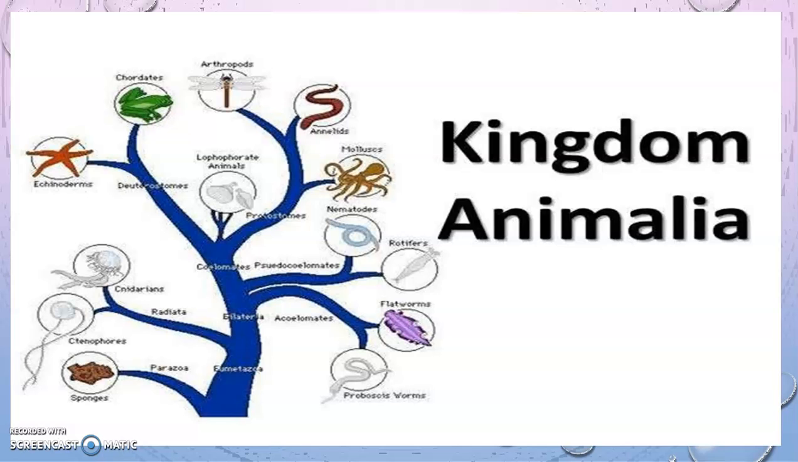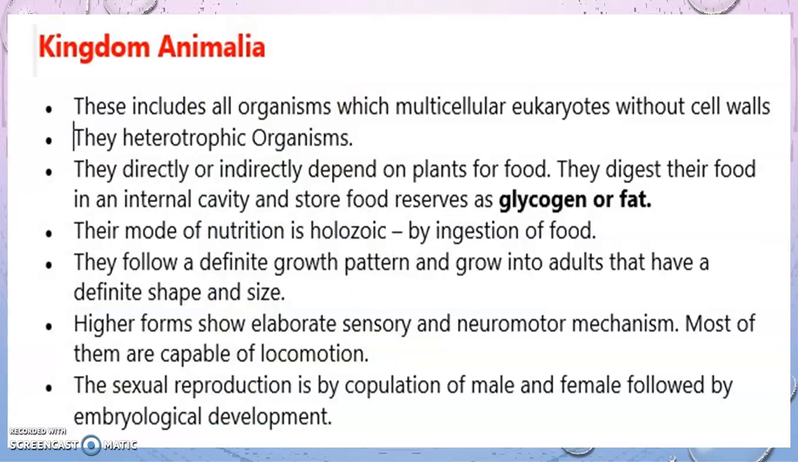Talking about the kingdom Animalia, these are the animals. The main difference between animals and plants, we can see, is that animals are not able to make their own food and they are able to move about. So we can distinguish the main differences like this. Animals include organisms which are multicellular eukaryotes without a cell wall. They are heterotrophic organisms. They directly or indirectly depend on plants for food.